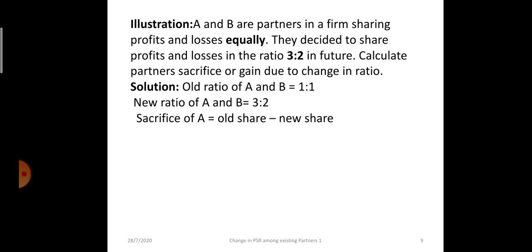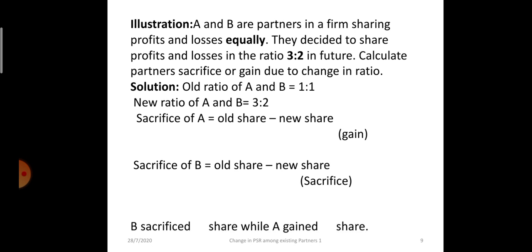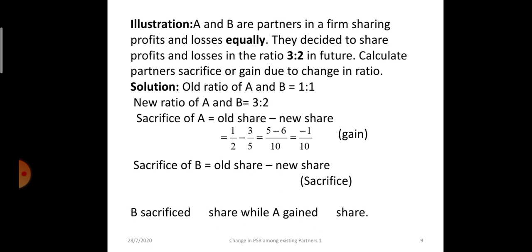Sacrifice of A: old share minus new share, 1/2 minus 3/5. When we take the LCM of 2 and 5, it is 10. So 5 minus 6 is minus 1/10. So it's coming in negative.